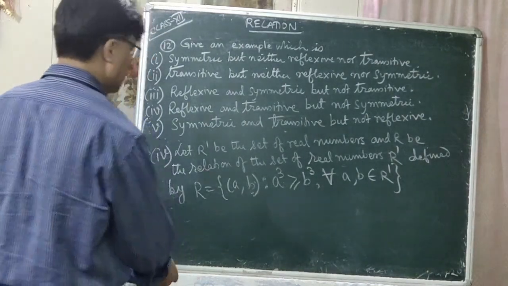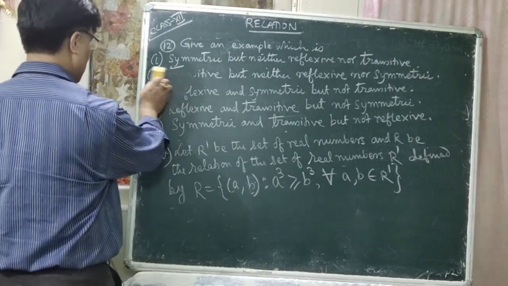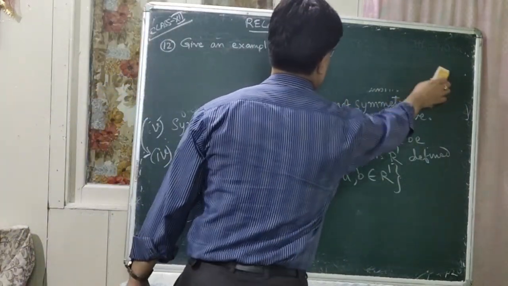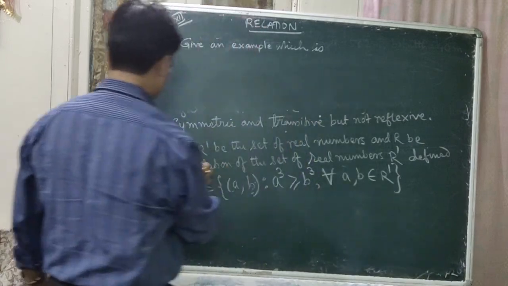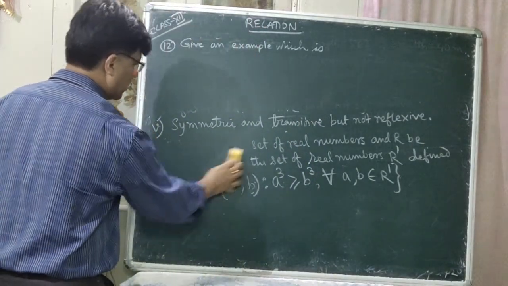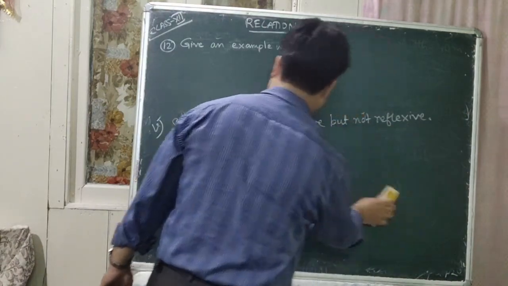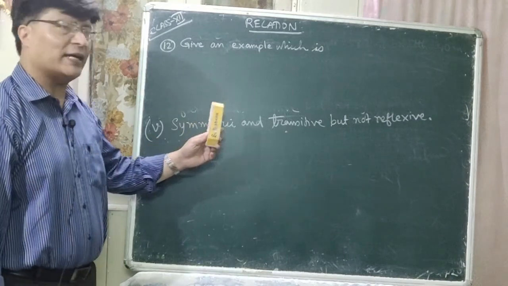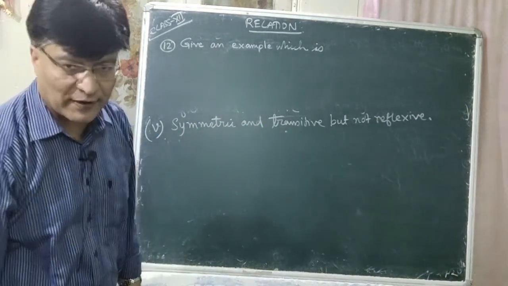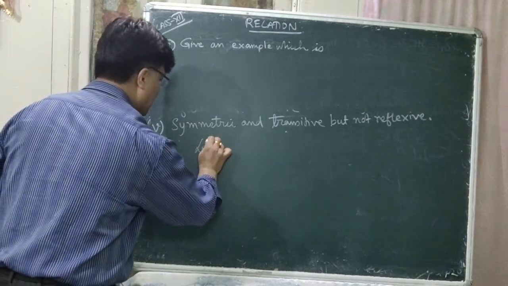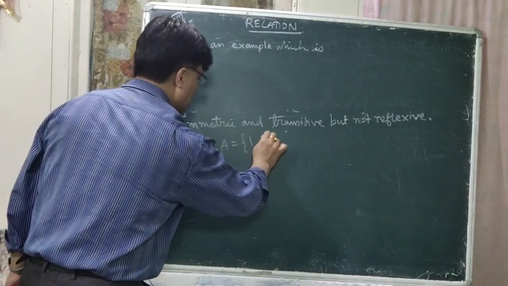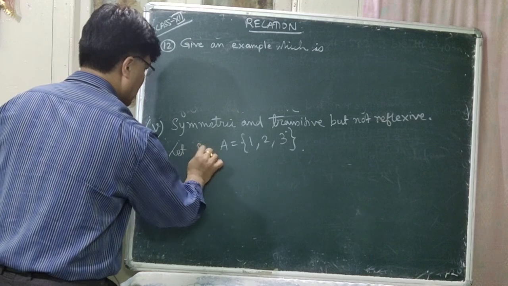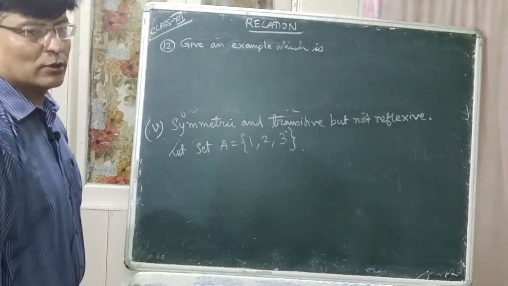So let us give an example here now. So I think you have understood number 4. Okay. So now question number 5. Now you have to give an example which is symmetric and transitive both, but not reflexive. So let us take an example. Let capital A is equal to 1, 2, 3. That is the set.